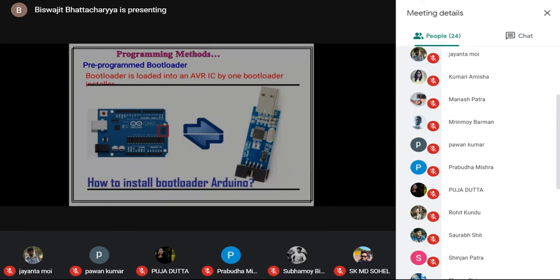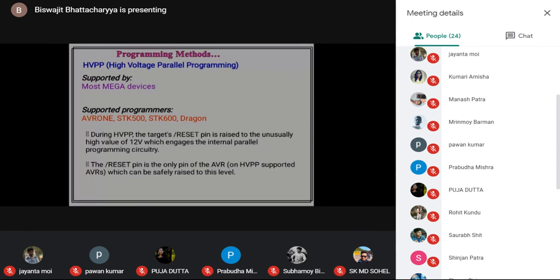So a pre-programmed bootloader means that somebody has to load the microcontroller with the bootloader program so that it can understand other programs. A device is already there through which we can write a program and store it into the microcontroller as a bootloader program. So other devices are there already. I don't want to discuss all these things.